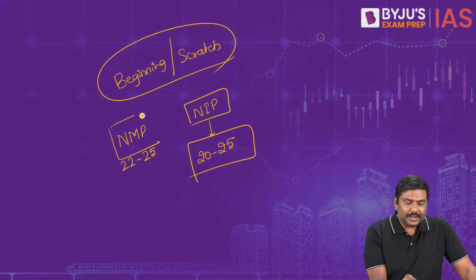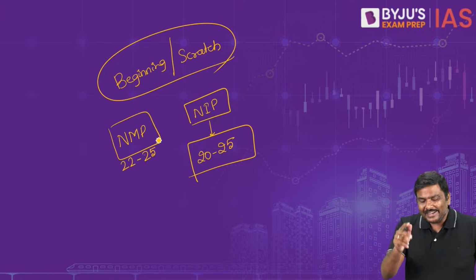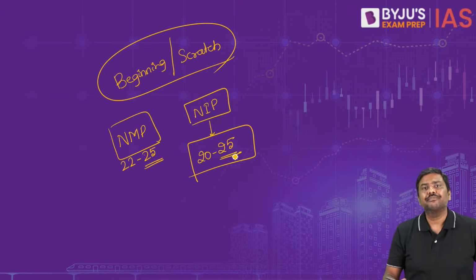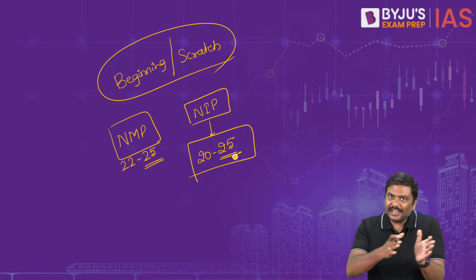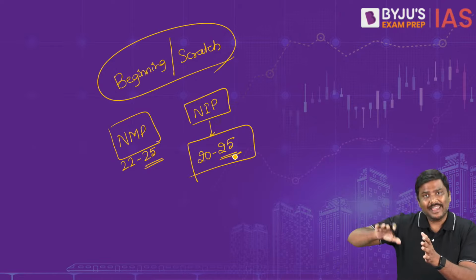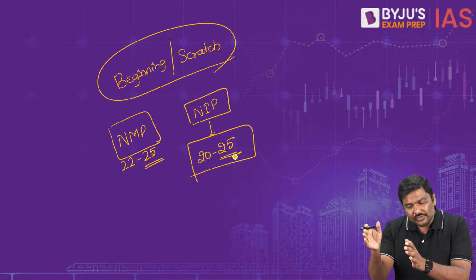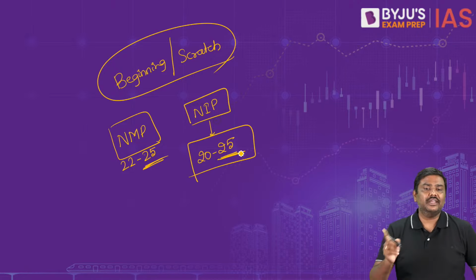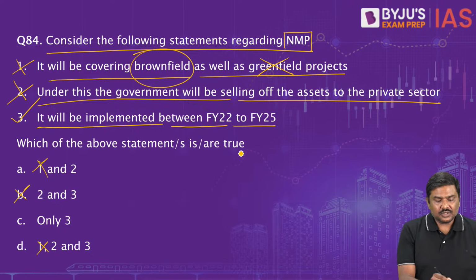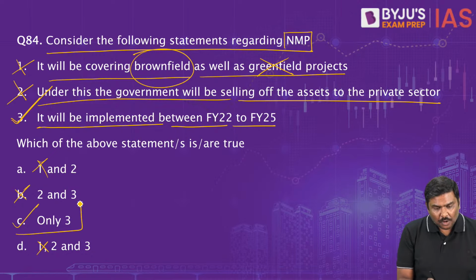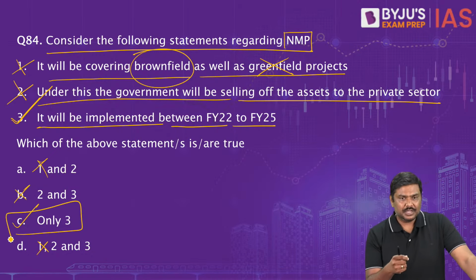So the time period when both these projects will end up is actually the same. Right now we are implementing NIP as well as NMP. And both will end in the financial year 25. Okay. Right. So third statement is correct. Right option for question number 84 will be option C.